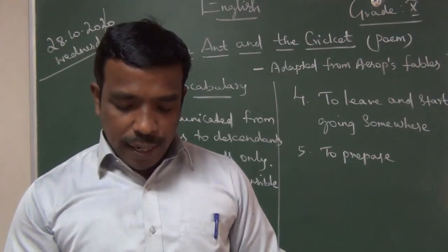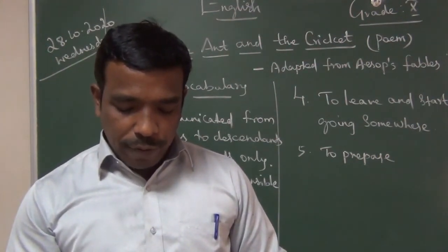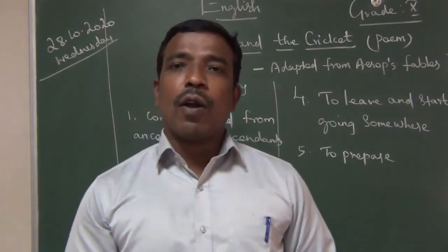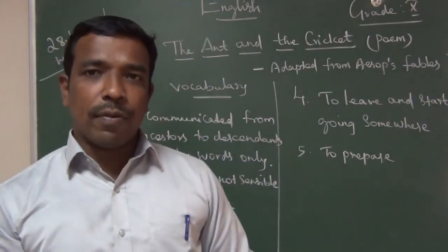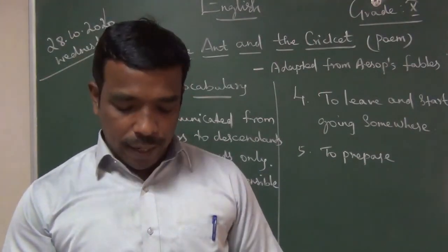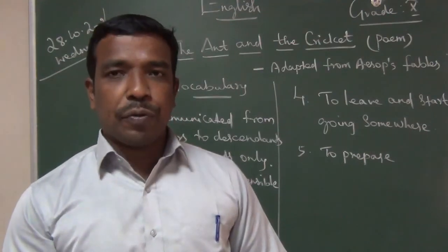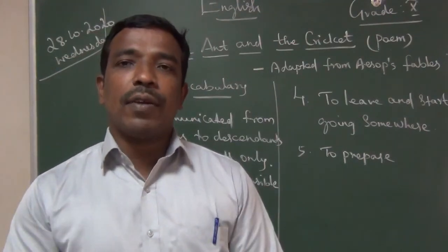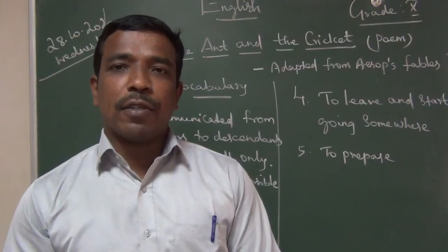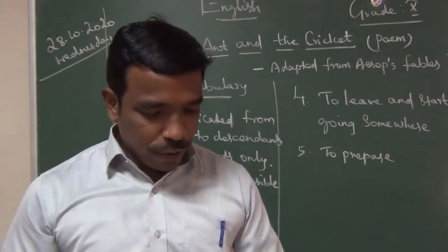Okay. Not a crumb to be found on the snow-covered ground. What could he not find on the ground? Not a crumb. Okay, crumb means piece of bread. Okay, crumb found on the ground. Why was the ground covered with snow? Because of winter season. Okay, 2 more questions are there.